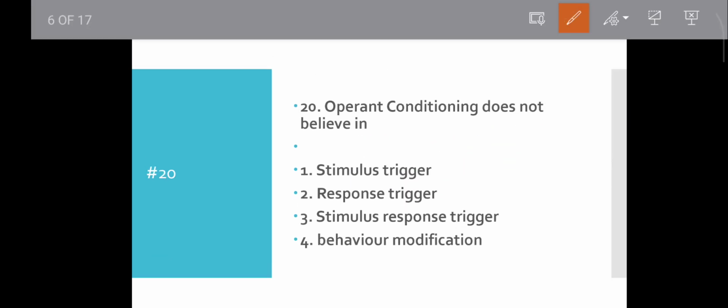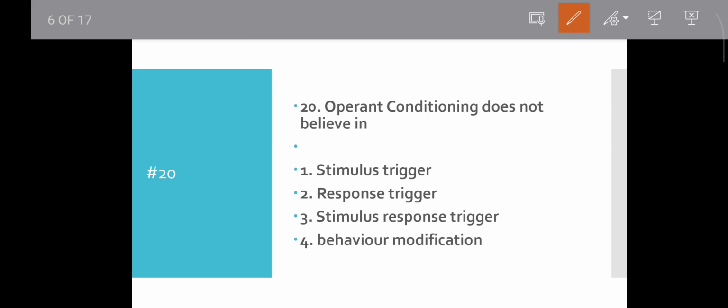Then question number 20. Operant conditioning does not believe in what? Stimulus trigger, response trigger, stimulus response trigger, behavior modification. Which option will be suitable? Operant conditioning focuses on responses and consequences, not stimulus-triggered behavior.